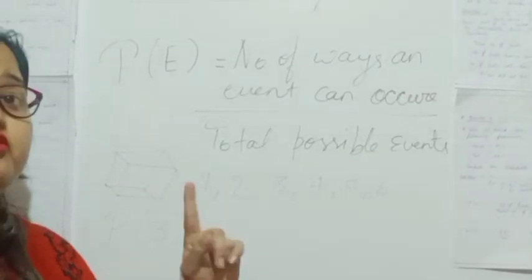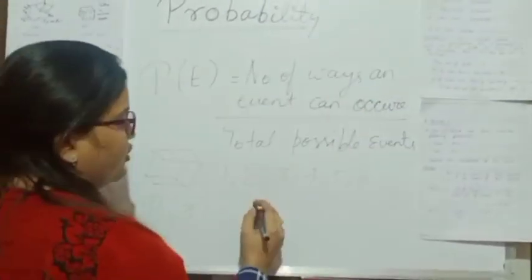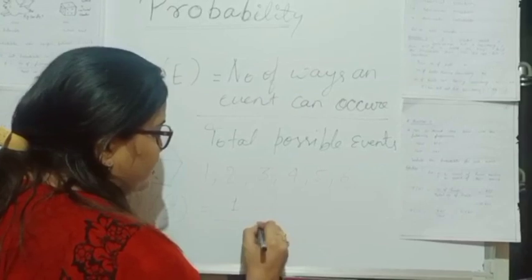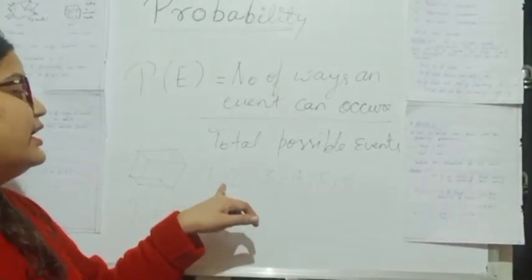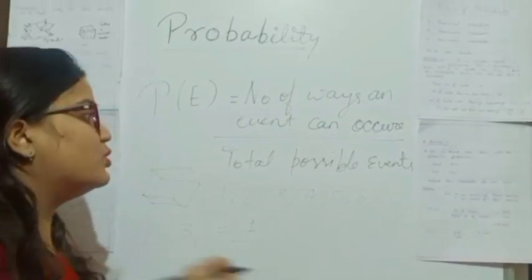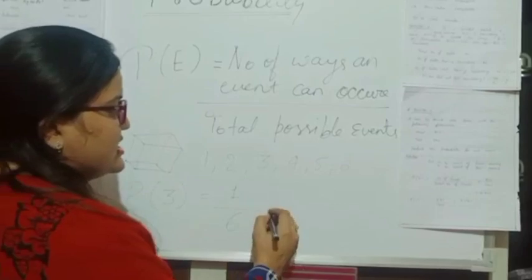There is only one way that we get a 3. So the number of ways the event can occur is 1, and the total number of possible events is 6, because if we roll a die we get 6 digits. So the probability of 3 is 1 by 6.